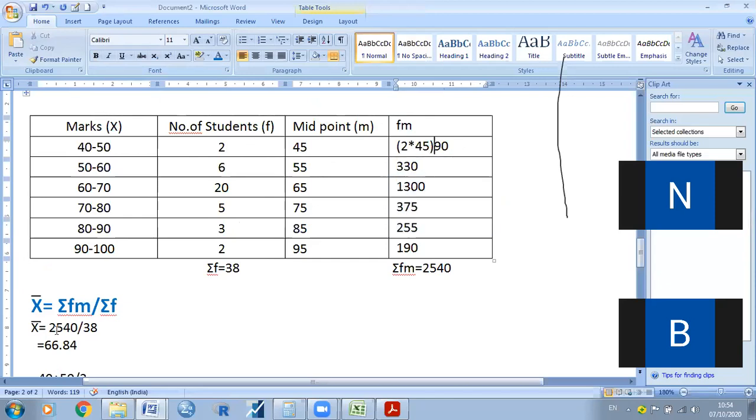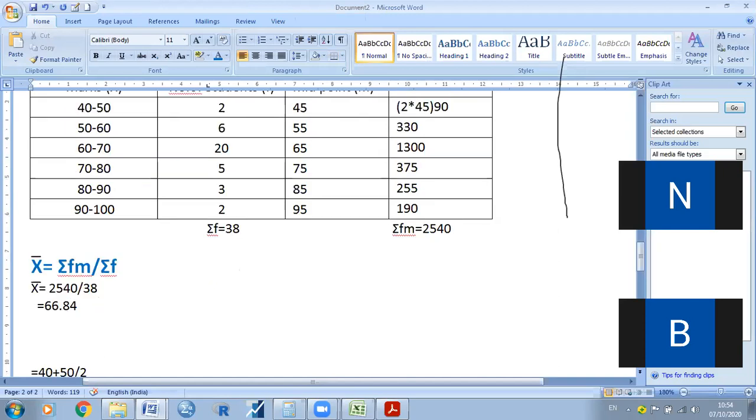Okay. Then sum of FM. So we need to add all these values. So sum of FM is equal to 2540, and total number of frequencies is 38. So we need to divide the sum of FM by the sum of frequencies. You will get 66.84.